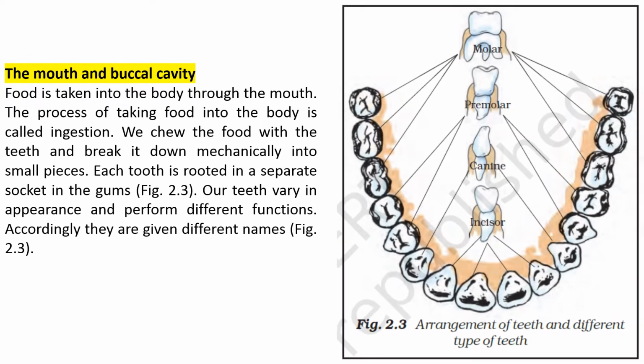The mouth and buccal cavity. Food is taken into the body through the mouth. The process of taking food into the body is called ingestion. We chew the food with the teeth and break it down mechanically into small pieces. Each tooth is rooted in a separate socket in the gums, figure 2.3. Our teeth vary in appearance and perform different functions. Accordingly, they are given different names, figure 2.3.